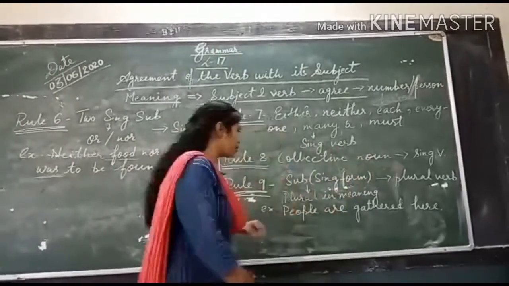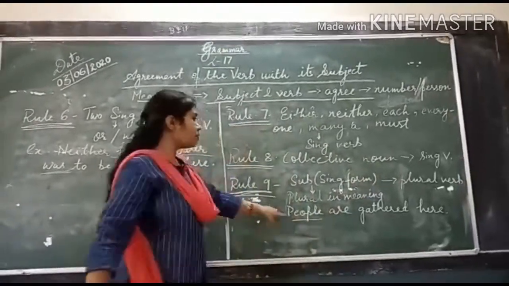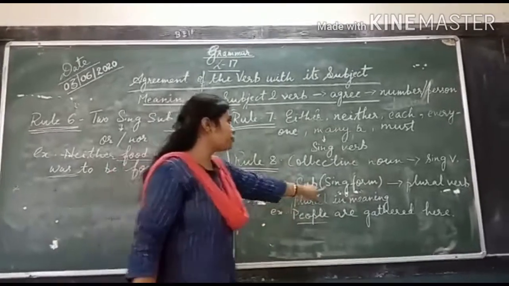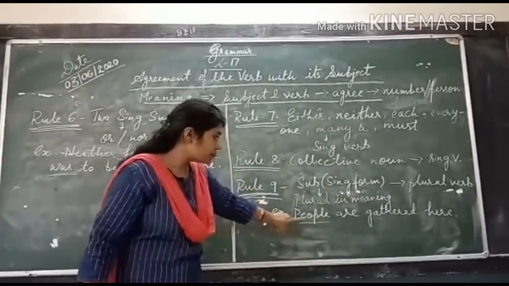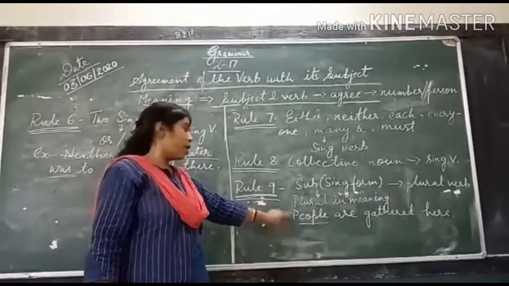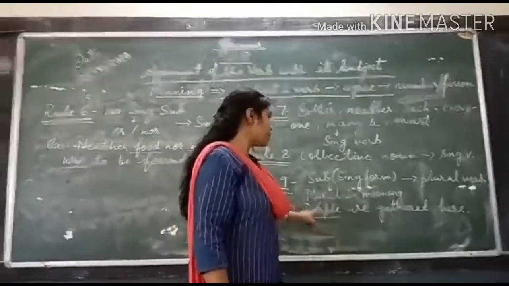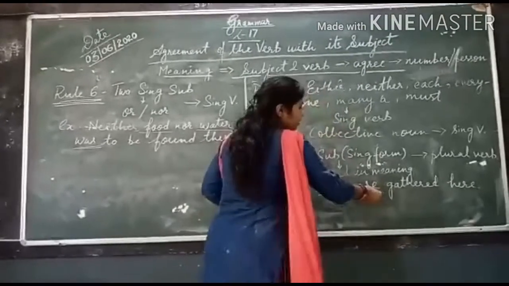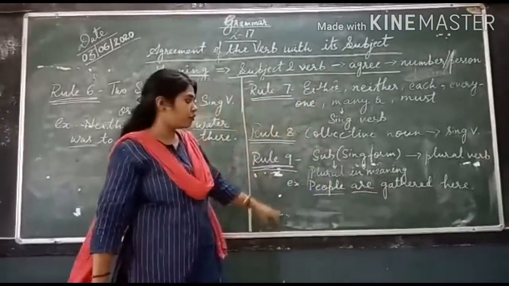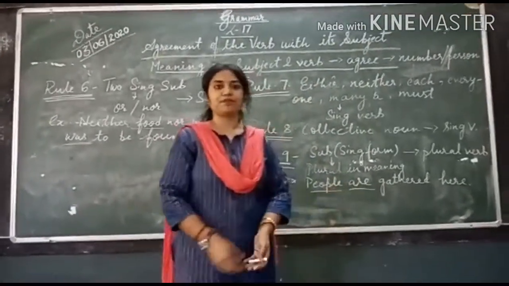For example, people. Here the word people is in singular form, but it gives a plural sense. That is why, people are gathered here. The helping verb which follows is a plural one.